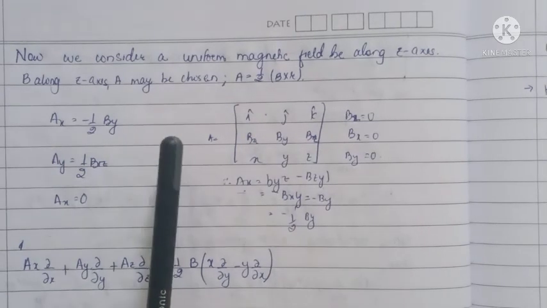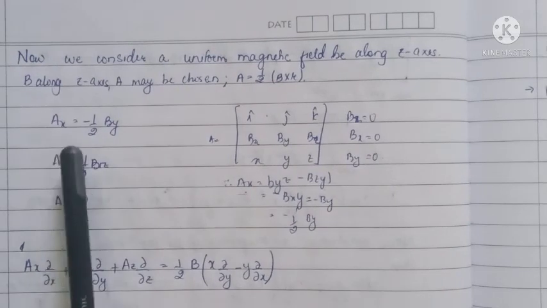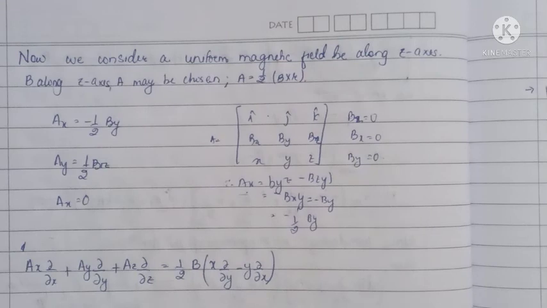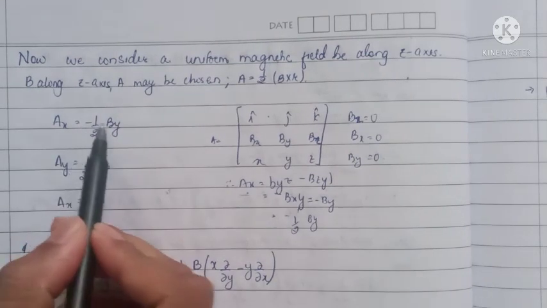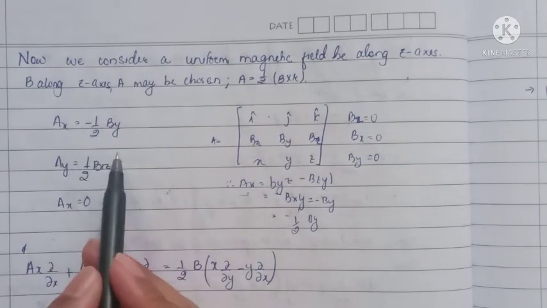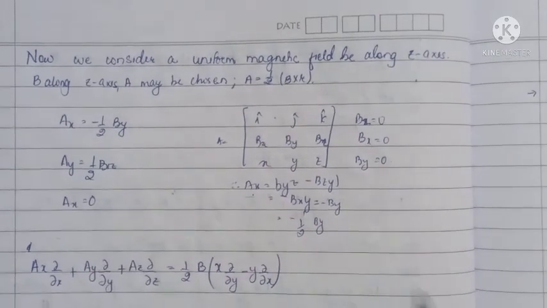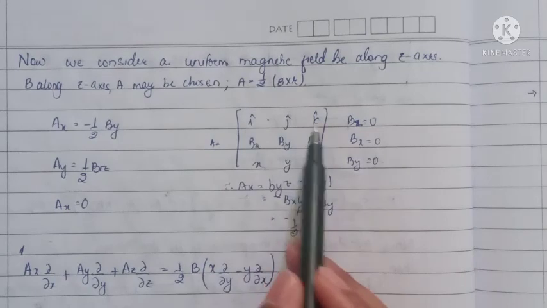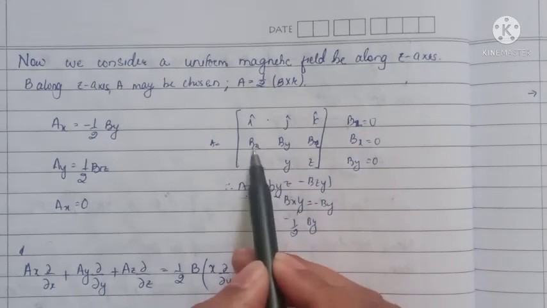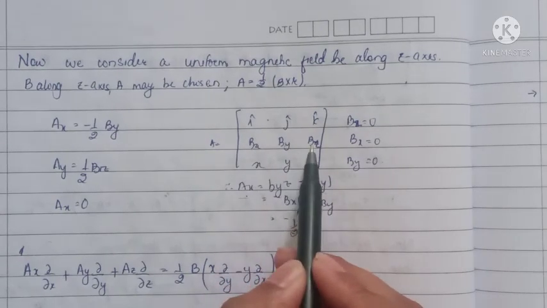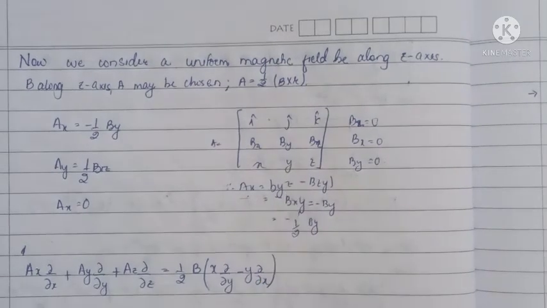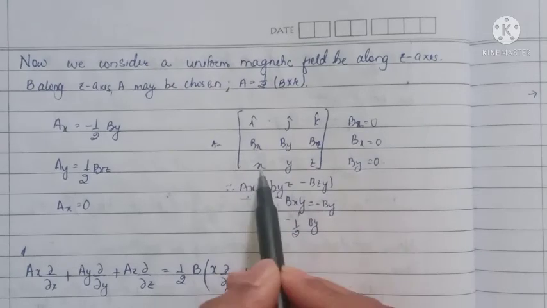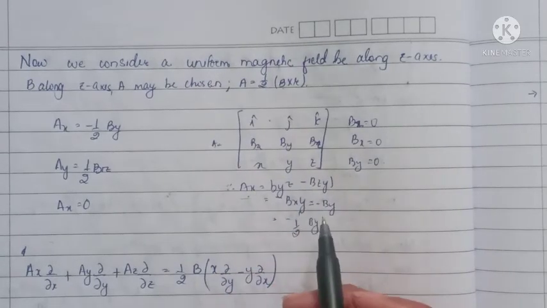If we want to calculate the x component, doing the cross product, we know that we have i cap, j cap, k cap, then Bx, By and Bz, and r is nothing but x, y and z.